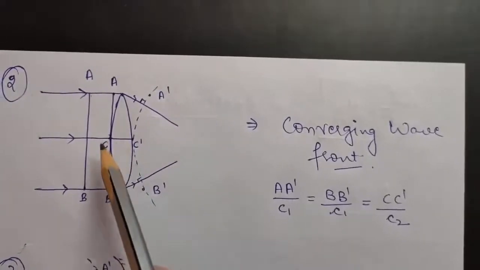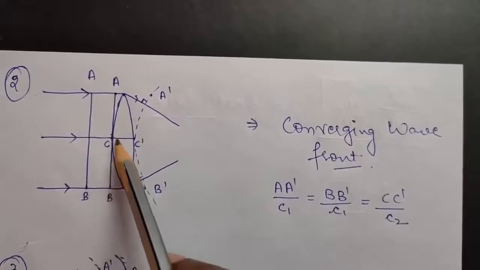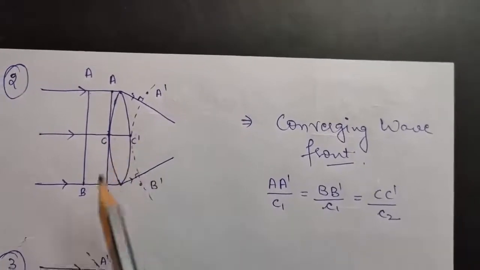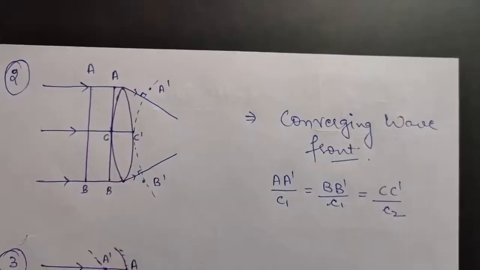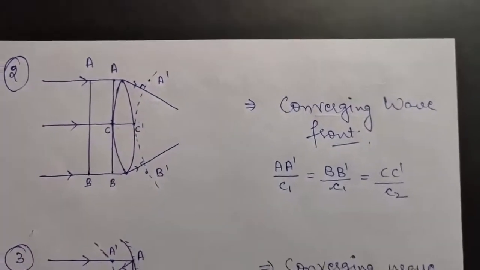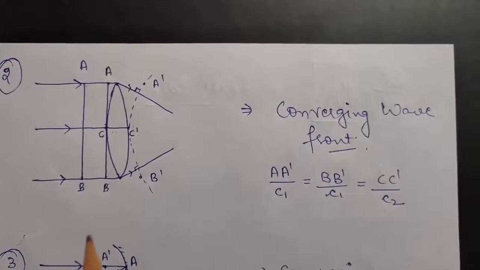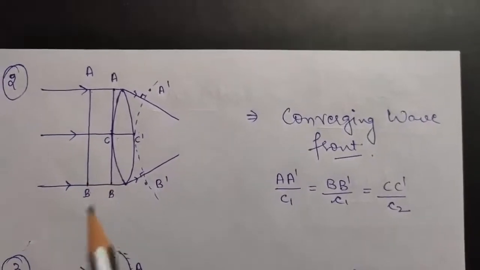This part of the wavefront has to travel the maximum thickness of the lens, whereas this part has to travel a negligible thickness of the lens. So again there will be a change in the speed of light. Okay, so again let us take the time t.